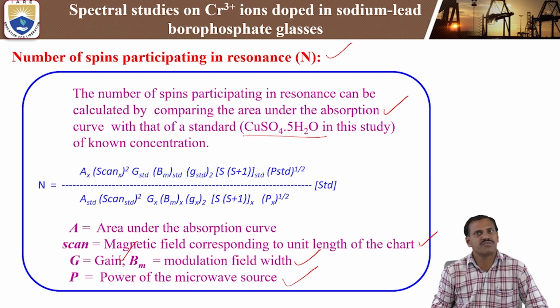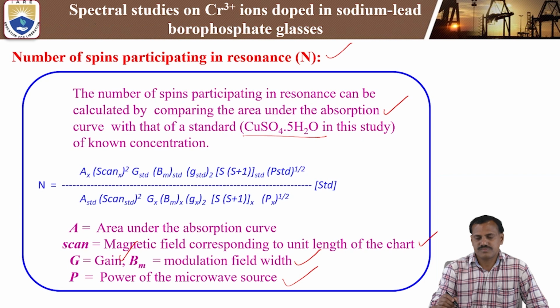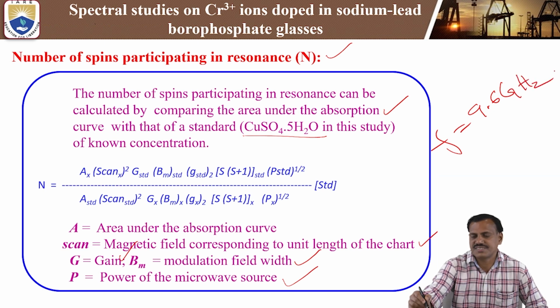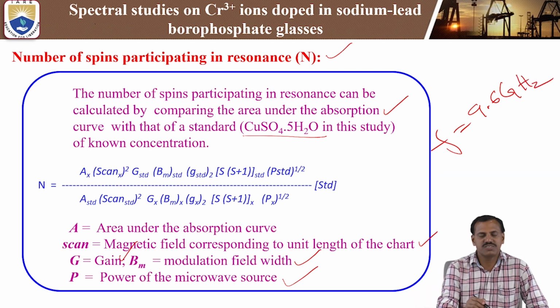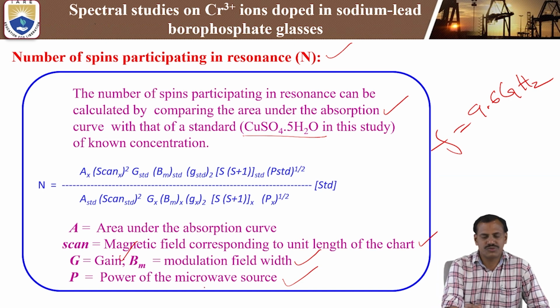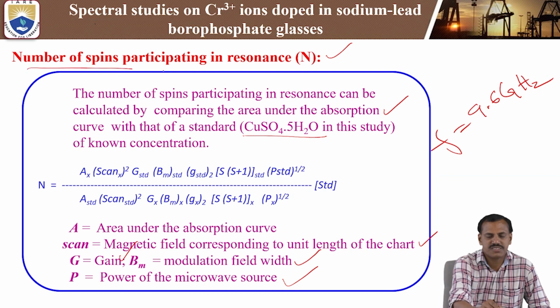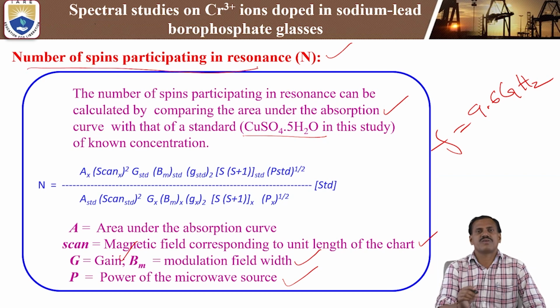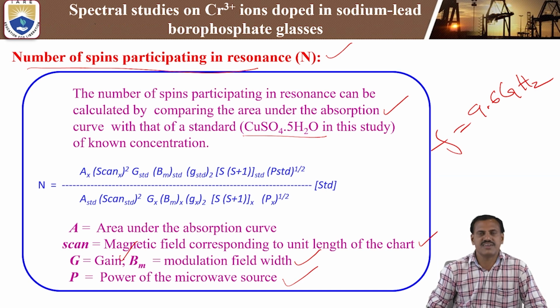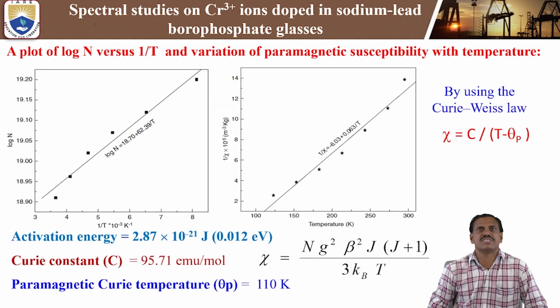We are using a fixed microwave frequency of 9.6 gigahertz, and at that time the power we use is the power of the microwave source. These are the parameters we use to calculate the number of spins participating in the resonance signal. From EPR data we can calculate the number of spins participating in the resonance. The N value can be calculated using this formula, which is the important formula for the number of spins participating in resonance.